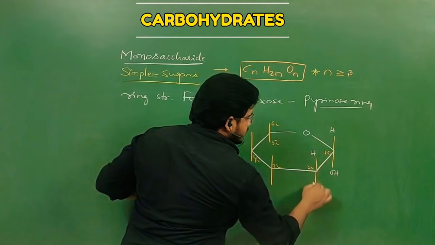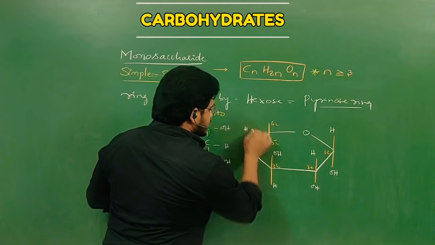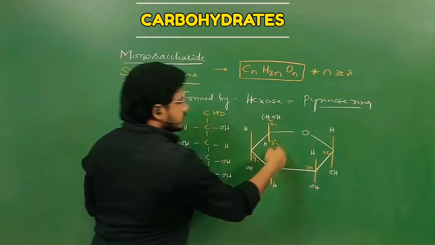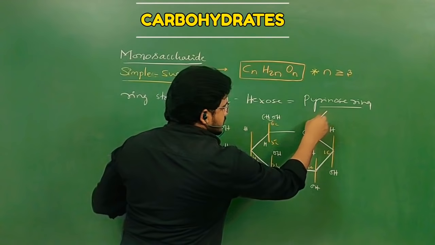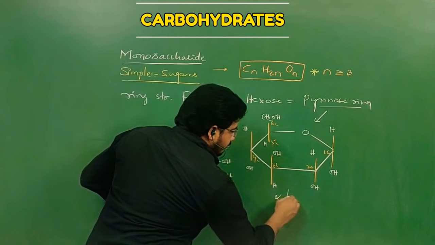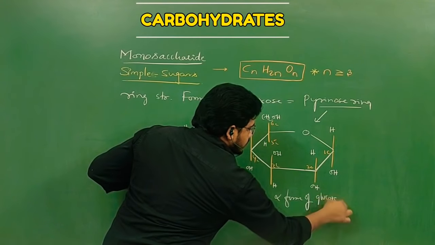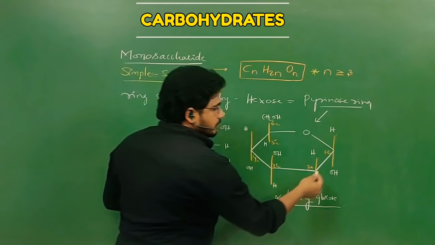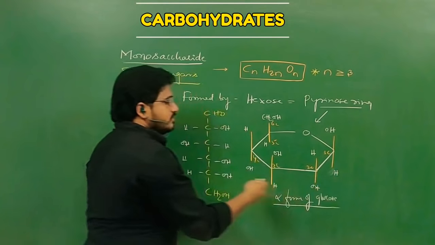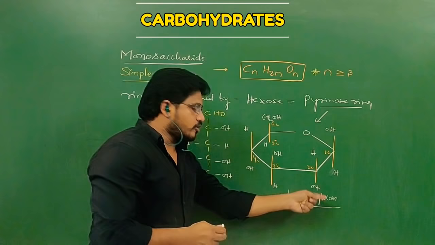And here H, OH, OH, H, H, OH, H, CH2OH. So this is called the pyranose ring structure of glucose. Which glucose? This is the alpha form of glucose. So what is the beta form of glucose? Very simple. If this OH is placed here and this H is placed here, it will be reversed. The functional groups just change their positions, and that is called the beta form.